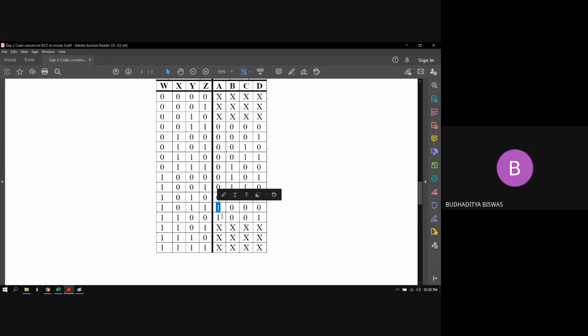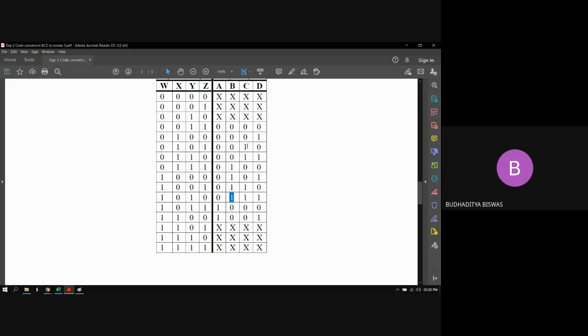So A is valid for this particular row and this particular row. The input combination of this row is 11, and this one is 12. So A is the summation of min terms 11 and 12 plus the don't care conditions 0, 1, 2 and 13, 14, 15. Similarly, B is the summation of min terms 7, 8, 9, 10 plus the same don't care conditions 0, 1, 2, 13, 14, 15.